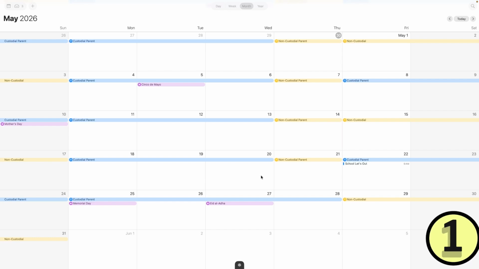Let's check it out. All right, this is our May 2026 calendar. Custodial parent, you are in blue. Non-custodial parent, you are in yellow. So we will start with the Thursday periods of possession. Non-custodial, your last day of last month would be April 30th. You will also get May the 7th, May the 14th, and May the 21st.